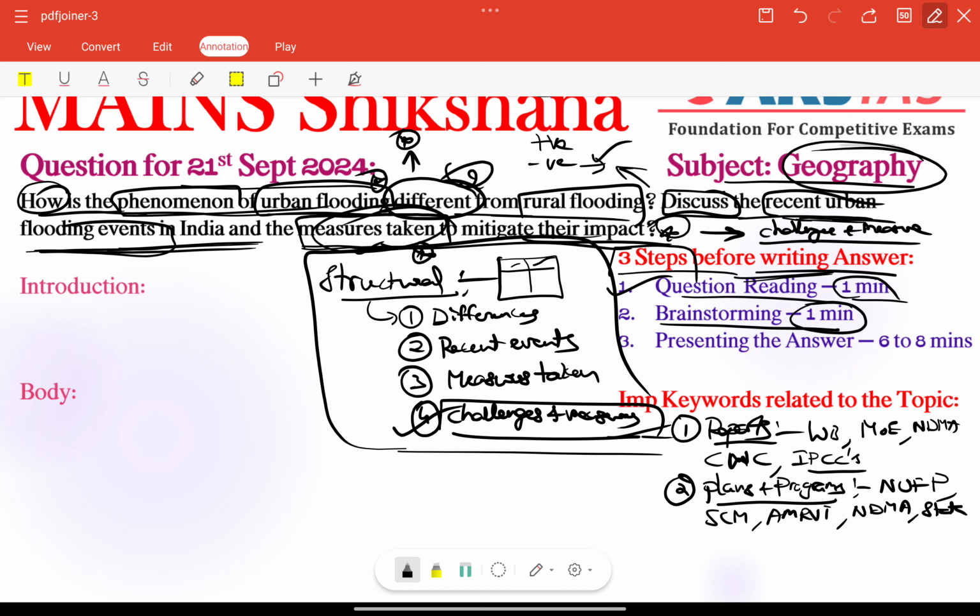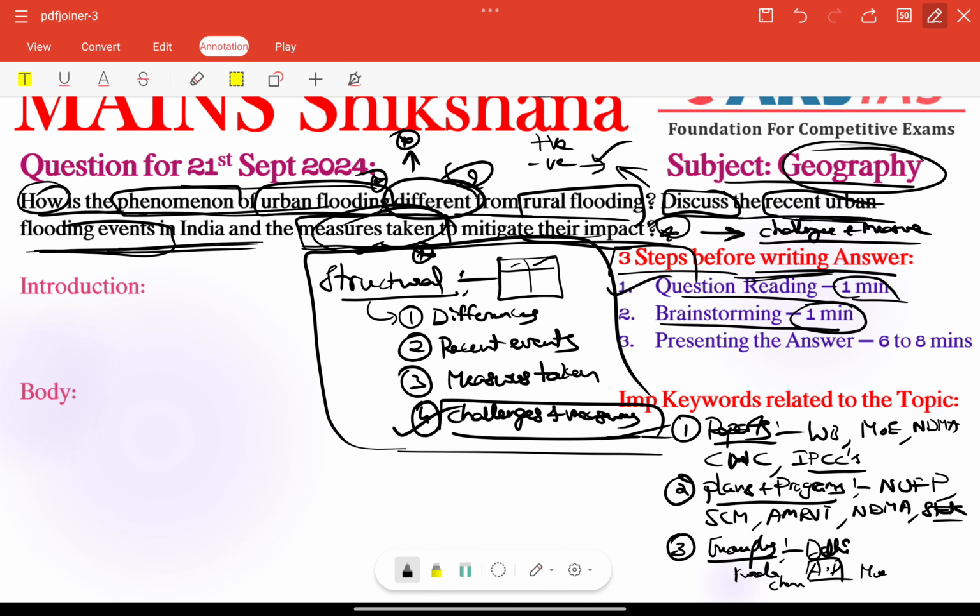Recently we have seen so many flood situations in different cities and states. They have started initiating new initiatives also. We can talk about that. Other than that, we have some examples also. Recently we have seen the Delhi floods, the Vijayawada floods in AP, Mumbai, Kerala, and the Chennai floods. All these are very good, recent examples we can add here.